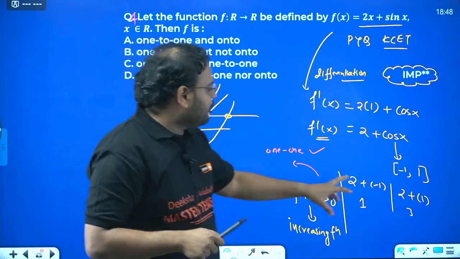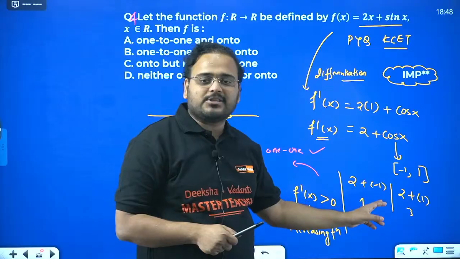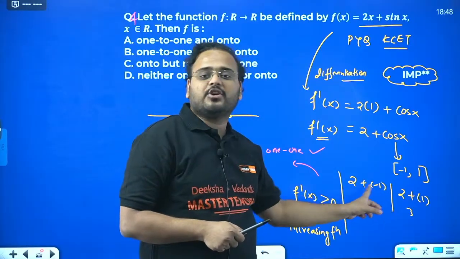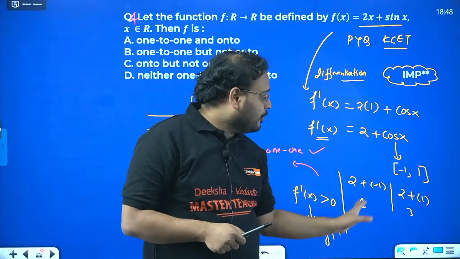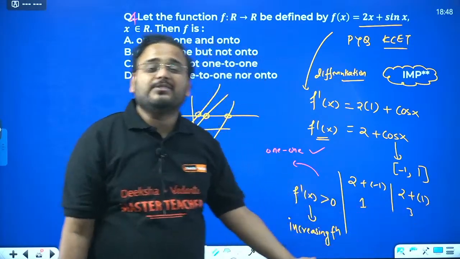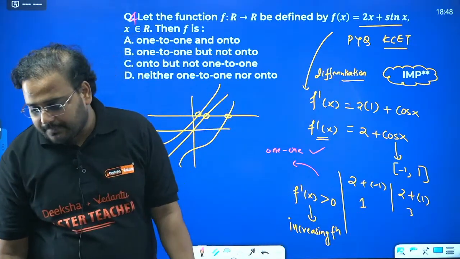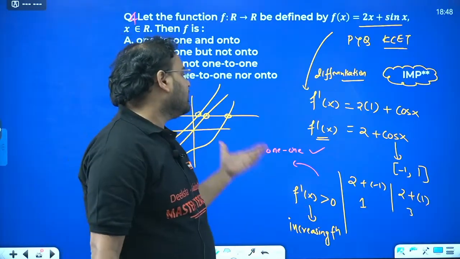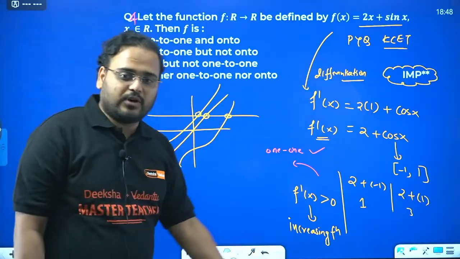So if you put the minimum value, which is -1, it becomes 2 minus 1, which is how much? 1. So the minimum value is 1 and the maximum value is always 3. So it is always positive only. Clear? That's why it is always positive, hence it is always increasing, hence a 1-1 function.